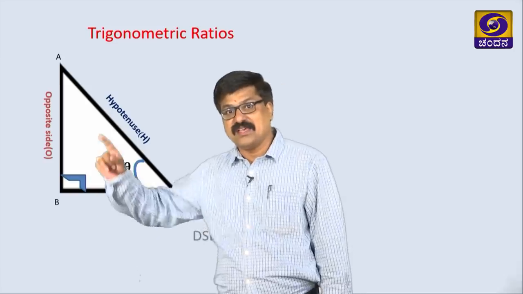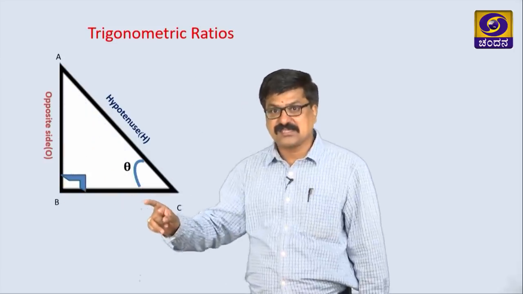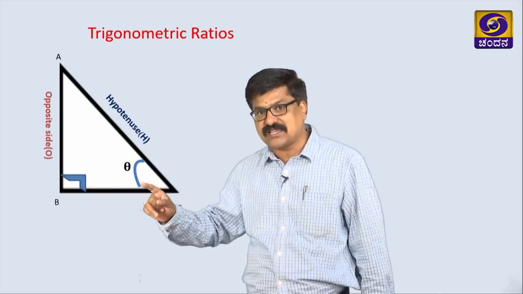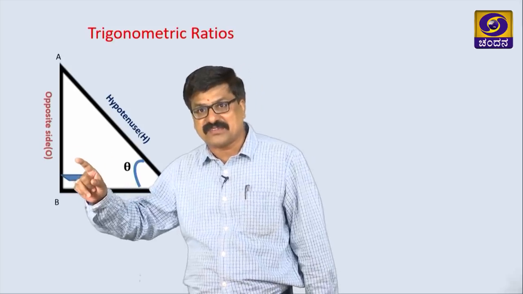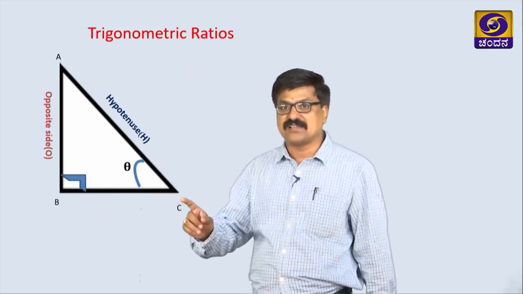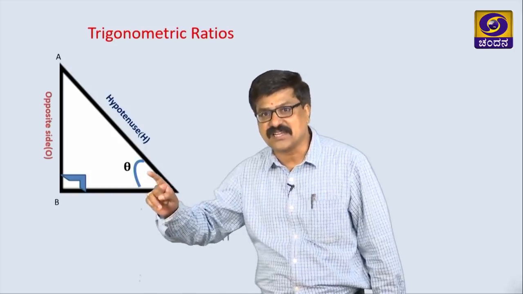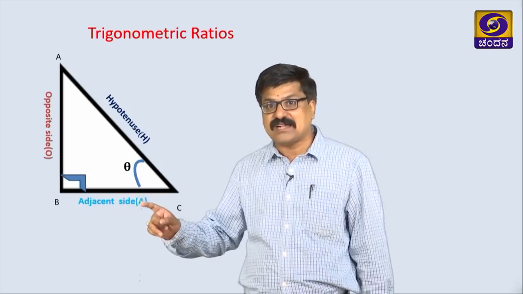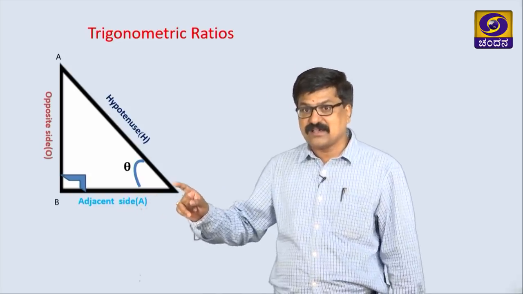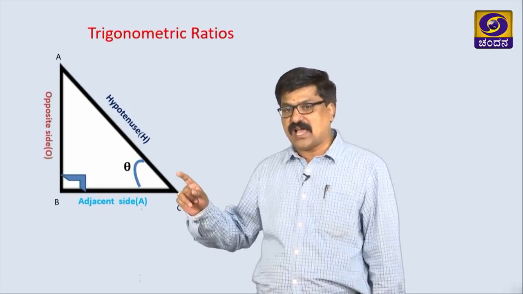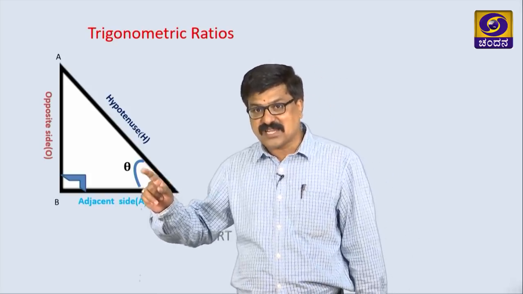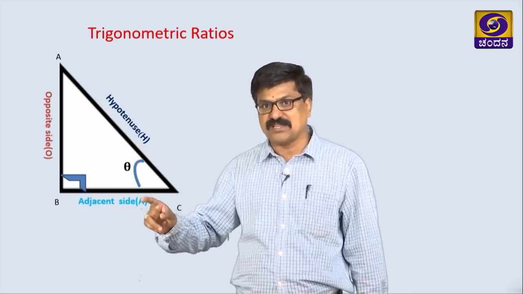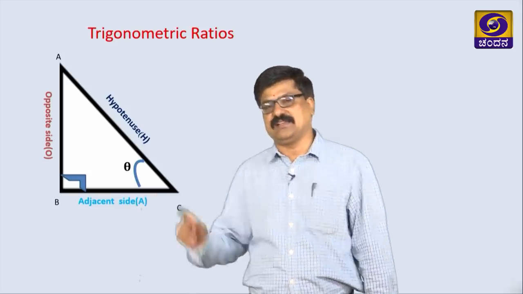Now see, AB is the side opposite to angle C, that is theta here, hence AB is called the opposite side with respect to this theta, and BC is called the adjacent side because this side actually makes this theta or angle C, other than the hypotenuse, hence it is called the adjacent side.